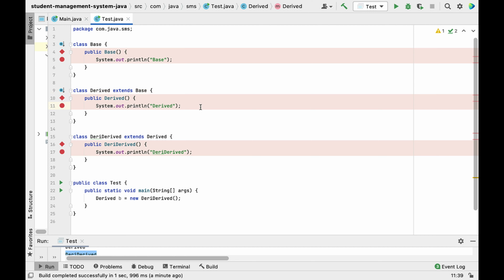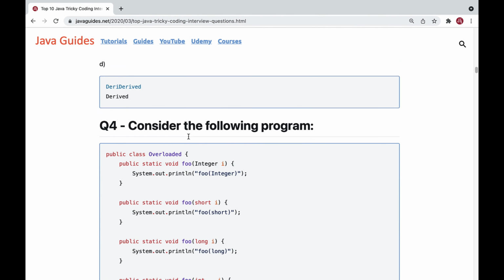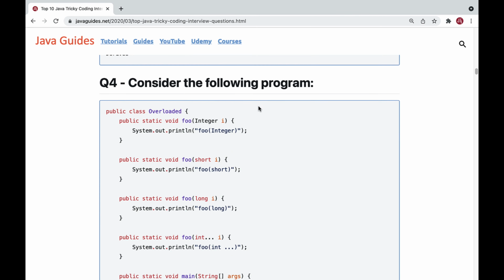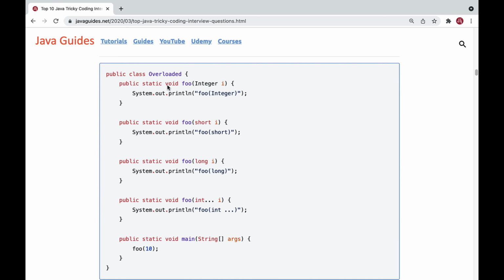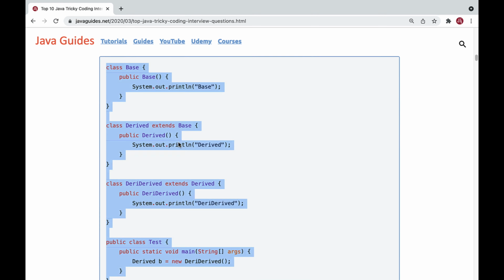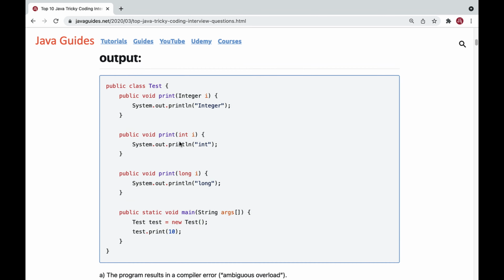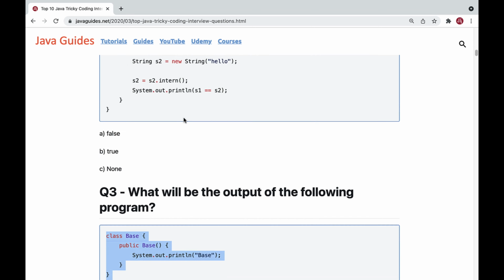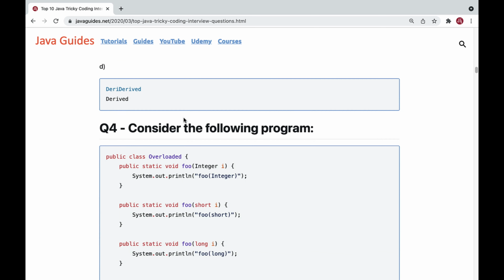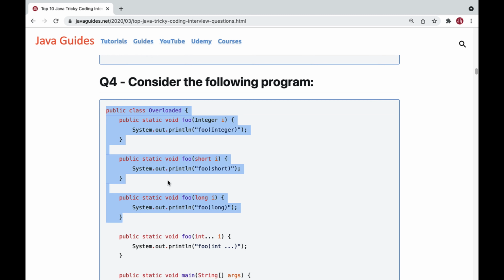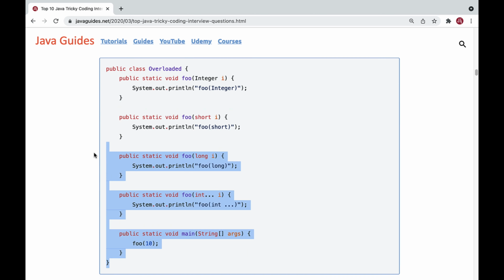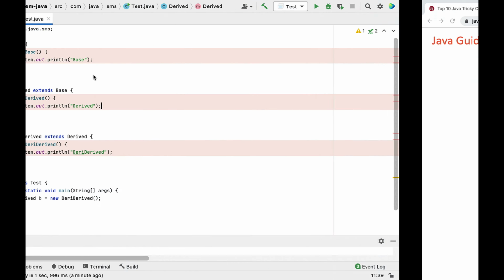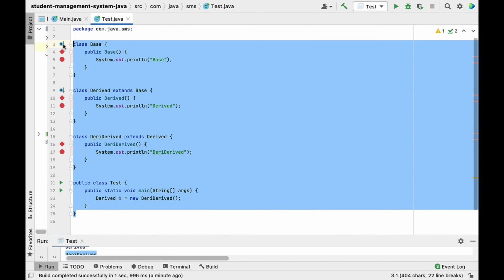All right, great. Let's head over to the next question now. The next question is, consider the following program. Well, if you can see the program here, this program is similar to the previous program that we have seen. So this one, right? So this program is related to method overloading, and this program is also related to method overloading, right? So let me quickly copy this code snippet and head over to IntelliJ IDEA.